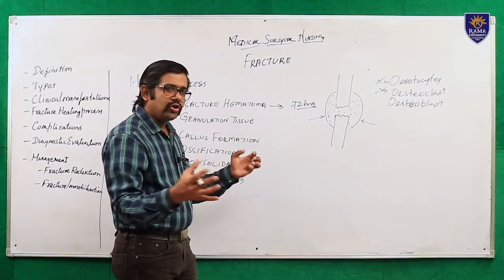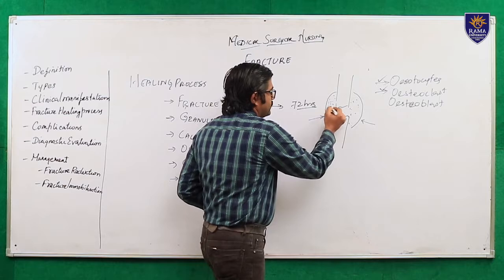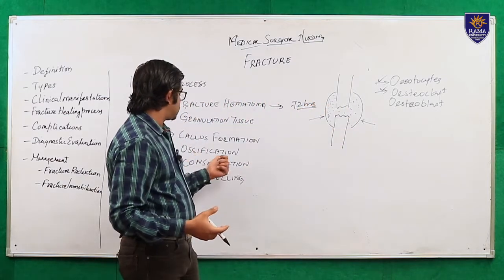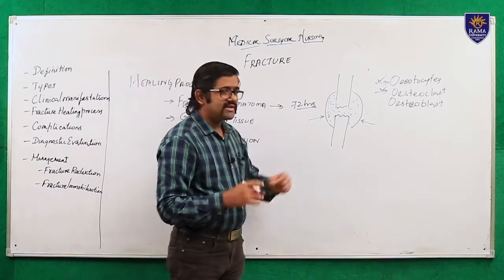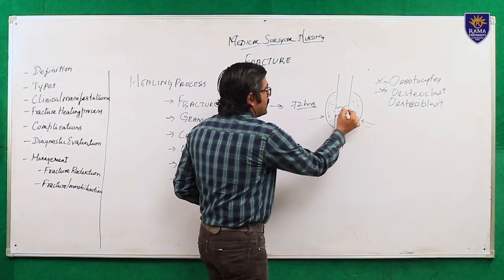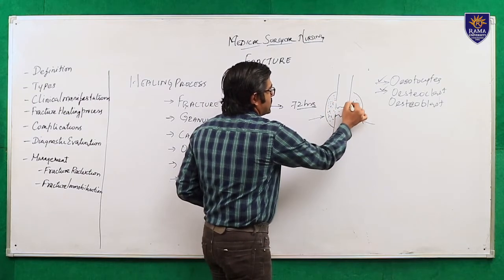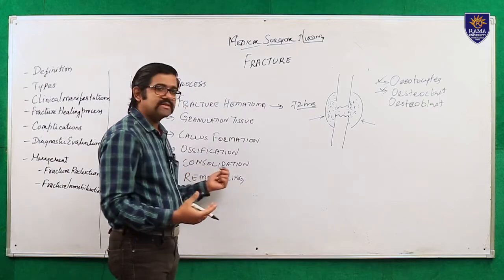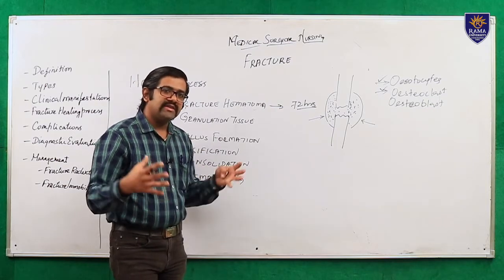After bringing all these minerals, calcium, magnesium, phosphorus, into the area, ossification starts. The minerals will be converted into bone cells and start to make bone in this area. This is called ossification. Next is consolidation. Consolidation means hardening.